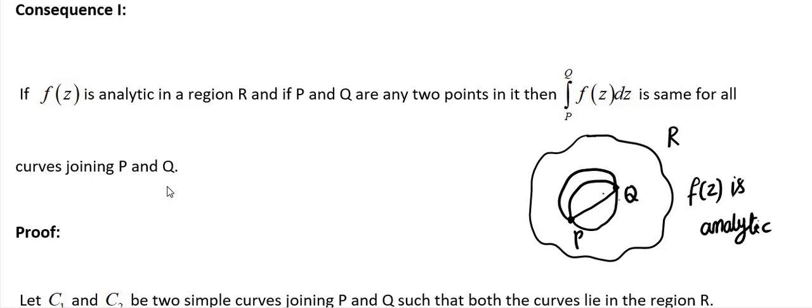So if we consider number of curves between P and Q, the value of integration is same. That is the consequence 1. So here they have given f of z is analytic in a region R and if P and Q are any 2 points in it. Now we want to prove that integration between P and Q f of z dz is same.